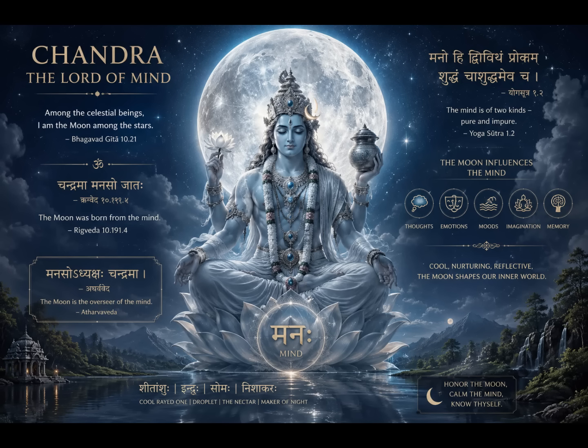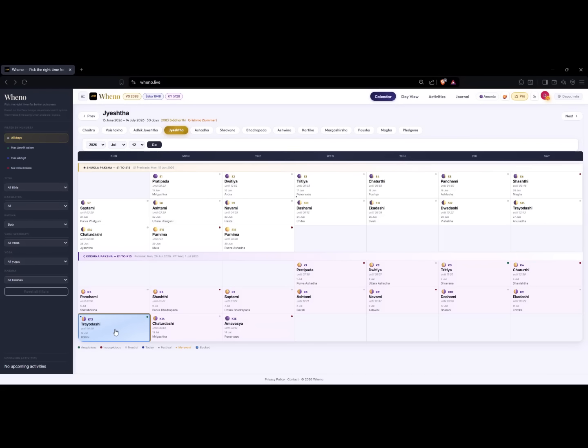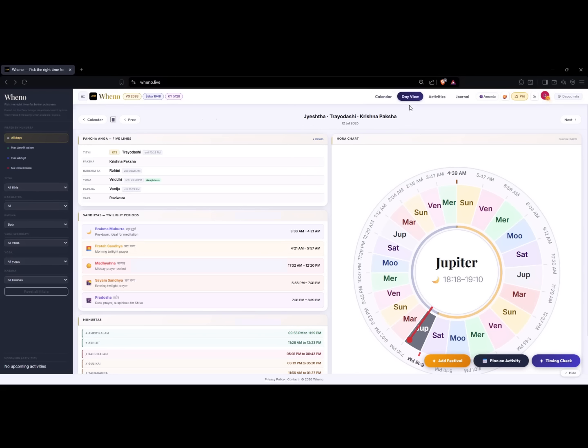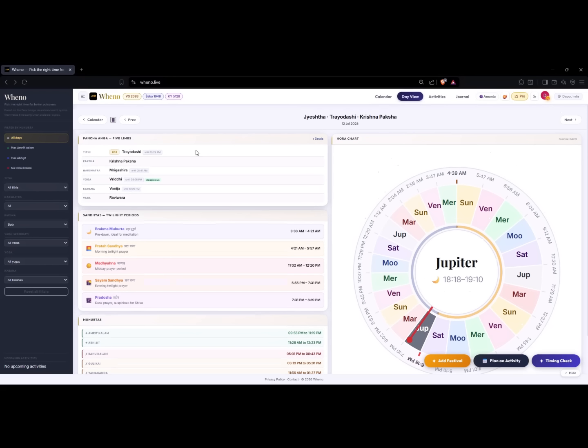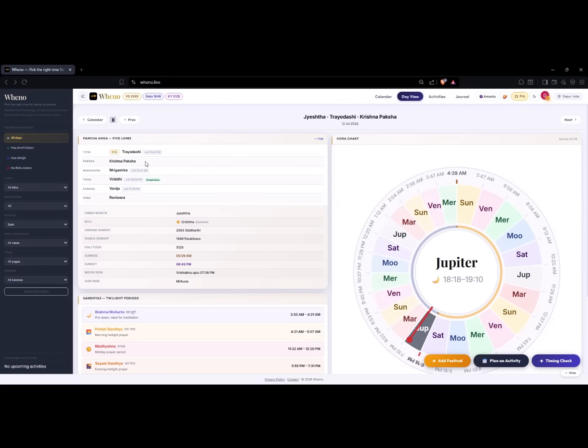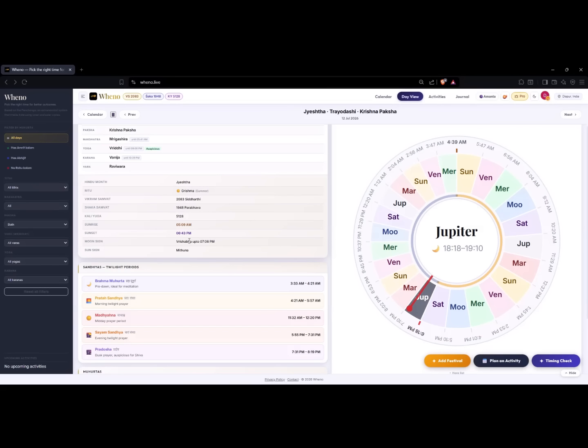Moon is the lord of the mind, and hence it's important to check the moon's phase to understand our mind state. Throughout the day, there are various auras, the grahas supporting or obstructing various kinds of activities. In the day view, you can check using the Hora cycle. Next, you can check the Panchanga details of the day, along with Samvatsara and Ritu details.